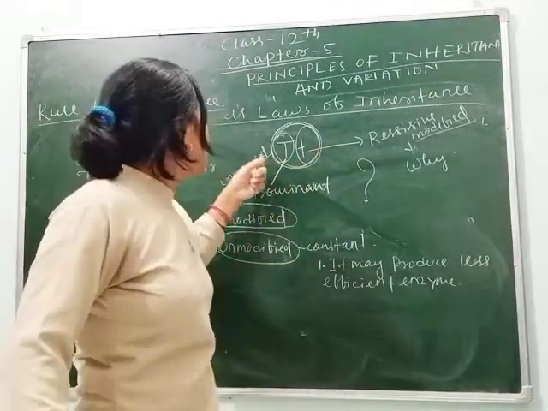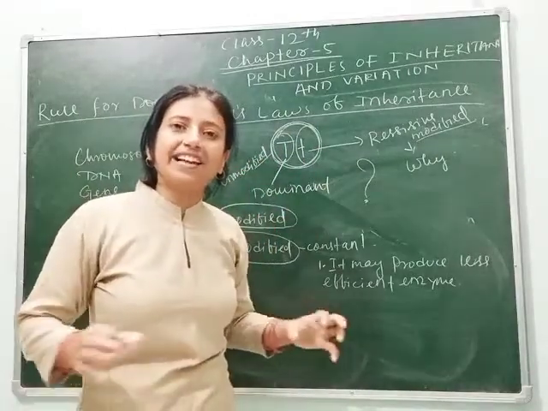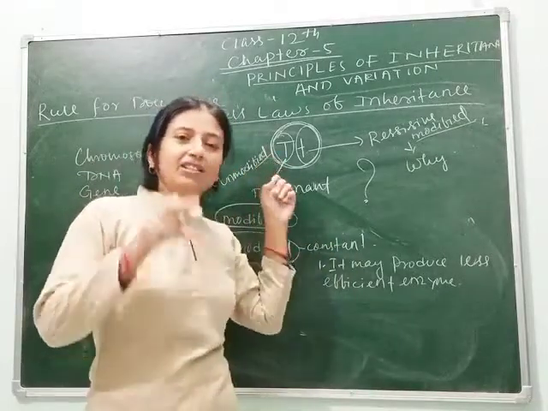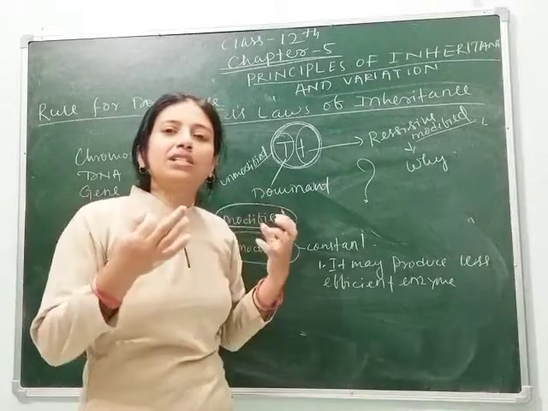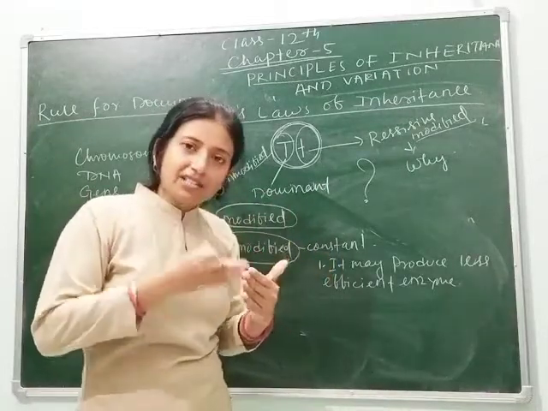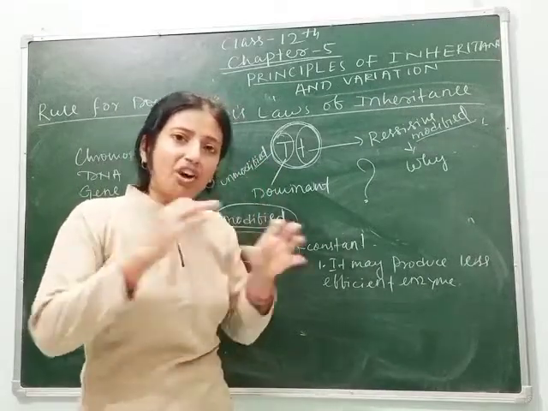But the unmodified allele will not change itself or its character in any situation. If this allele says you are good, then you are good. Whoever the person is, the words said by the allele remain constant. It will not change.